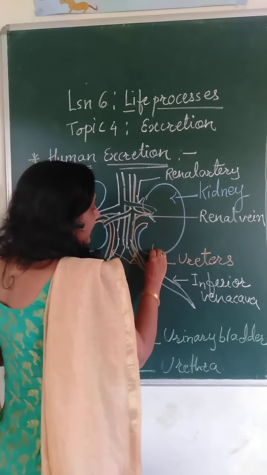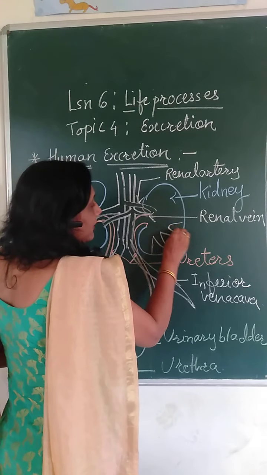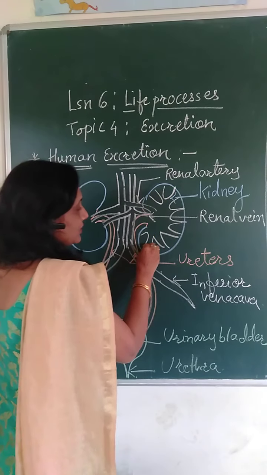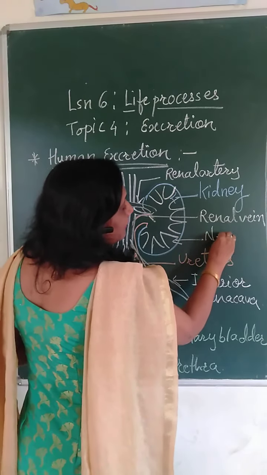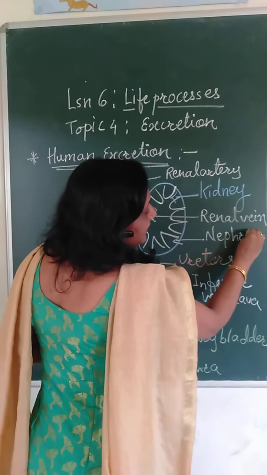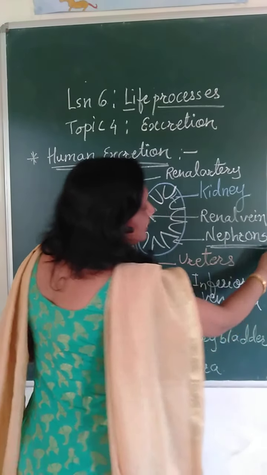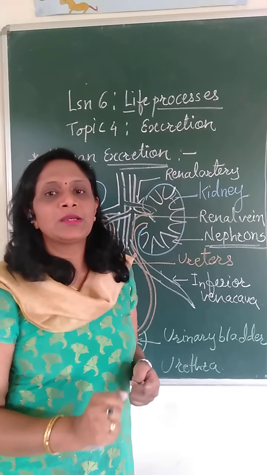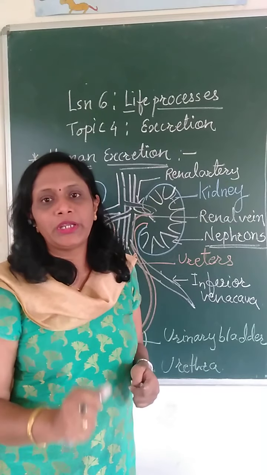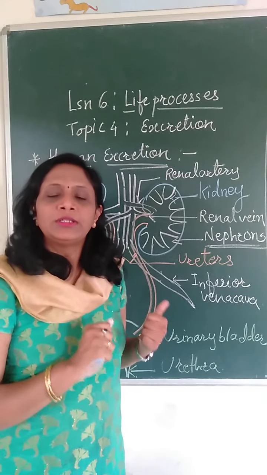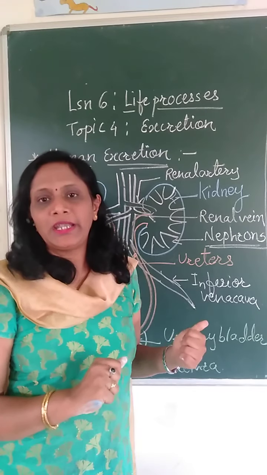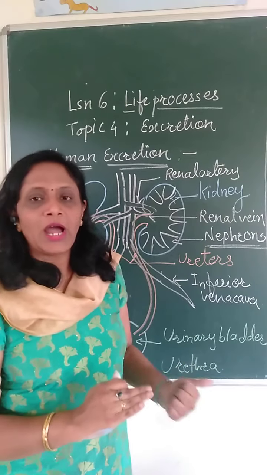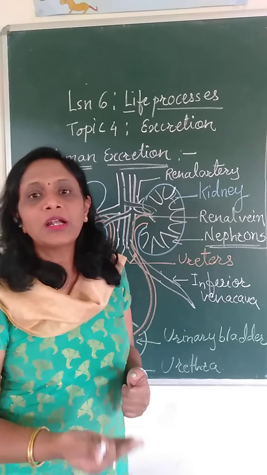Inside the kidney, pyramidal shaped structures are present, and these pyramidal shaped structures have the nephrons in them. These nephrons are the functional unit of the kidney, which actually bring about the filtration of blood and urine formation. How this happens we are going to study in our coming sessions.